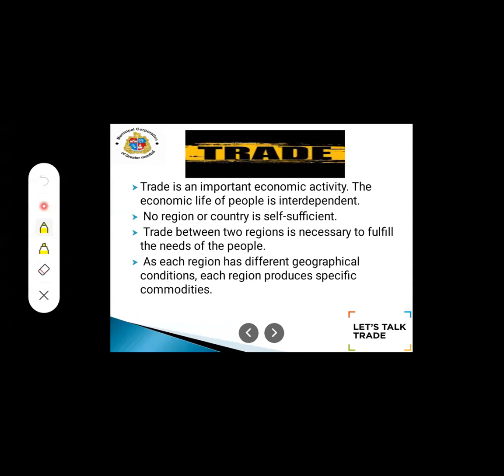Next, trade is an important economic activity. The economic life of people is interdependent. No region or country is self-sufficient. Trade between two regions is necessary to fulfill the needs of the people. As each region has different geographical conditions, each region produces specific commodities.